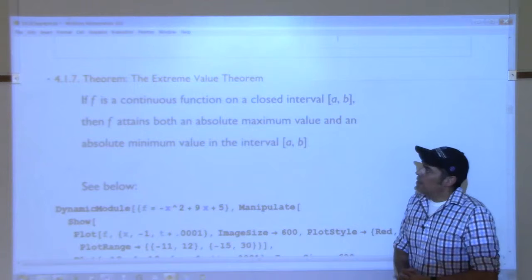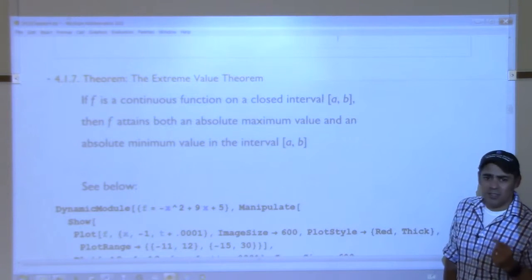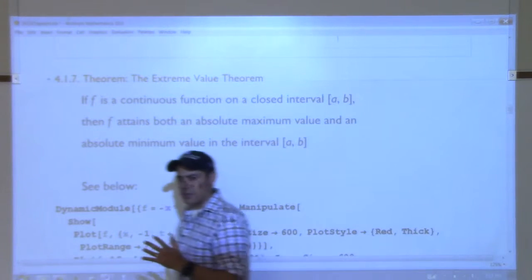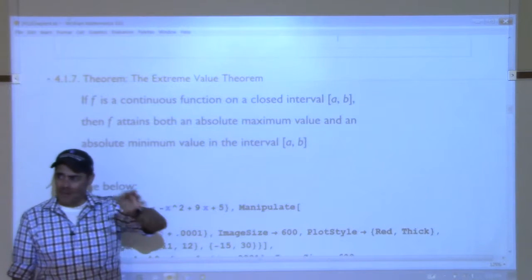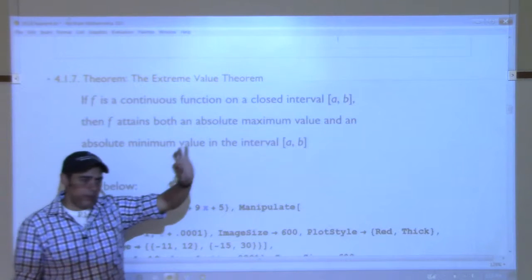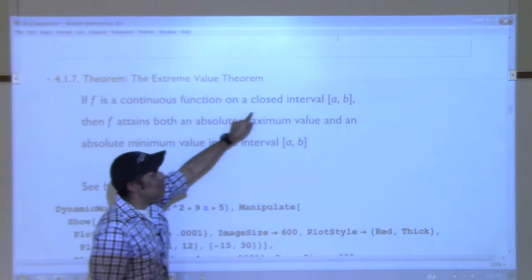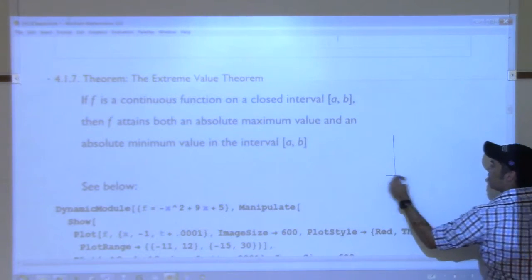So the theorem says if you have a function that is continuous, what does it mean for a function to be continuous? What was our way of explaining continuous? You draw it without picking up your pencil. We talked about this way back in the day. Basically, draw it without picking up your pencil. Let's say that you have a function that's continuous on a closed interval. That means you're looking at something like this. Closed interval means